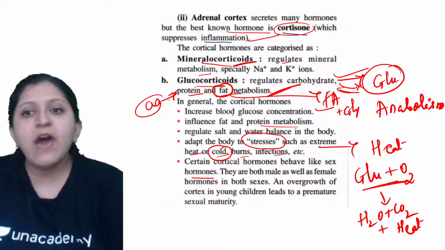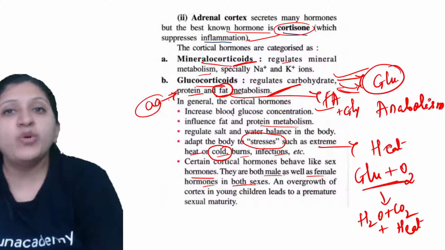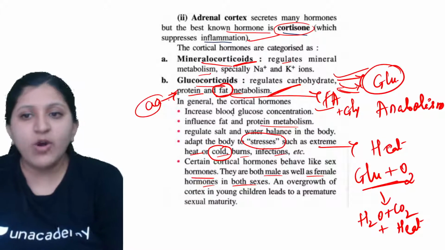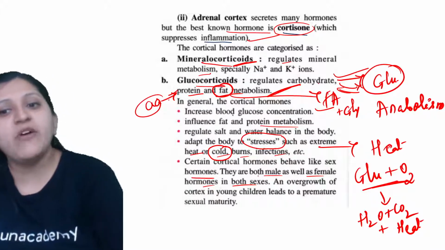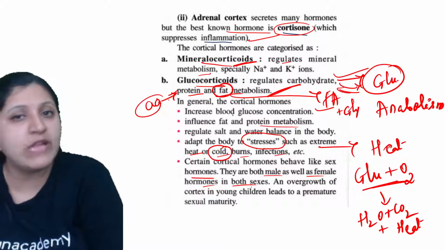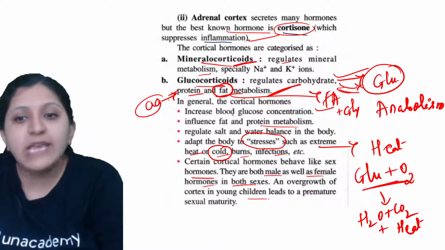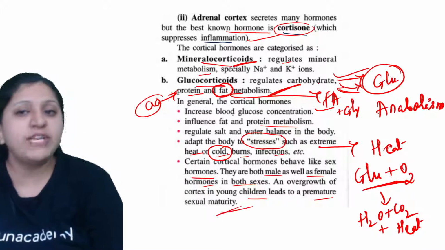Okay, so there are both male as well as female hormones in both the sexes. Now here we have the cortical hormones. So there are sex hormones. Male is also there, a female type of hormone is there, and that is in case of both the sexes. So an overgrowth of a cortex in young children will lead to premature sexual maturity.